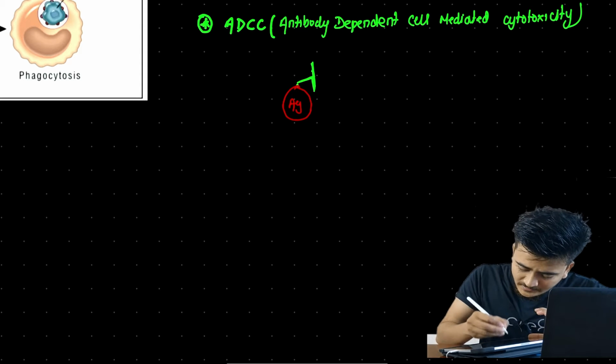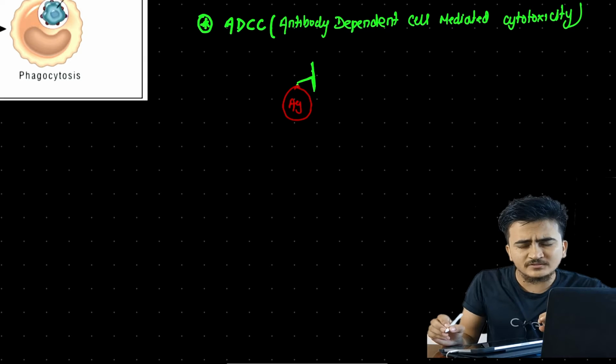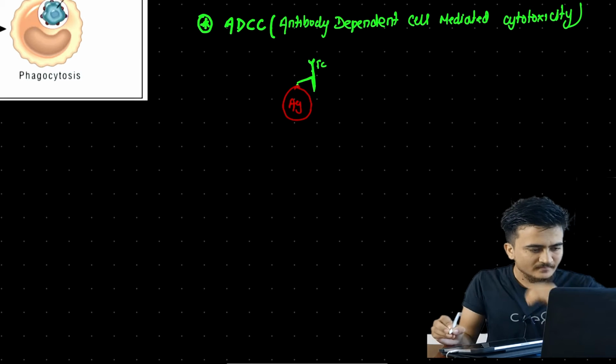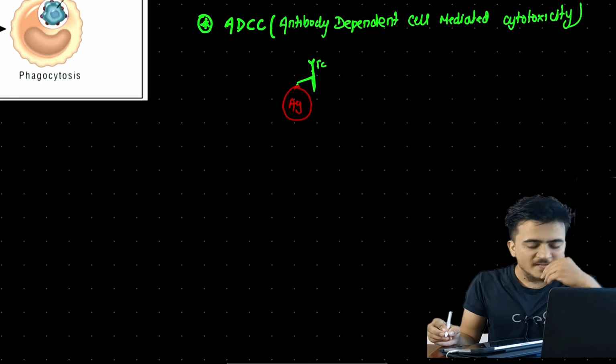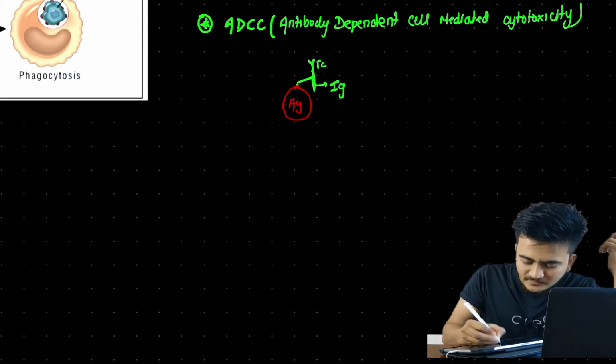And if we remember the topic of B cells, where we have discussed that the end of antibody contains what? Fc portion, right? Let us suppose here this antibody which is coating antigen is IgG.